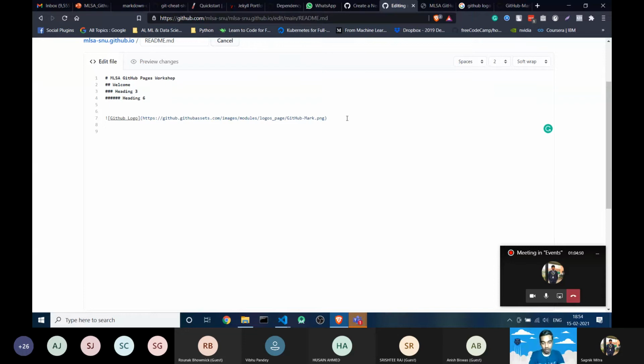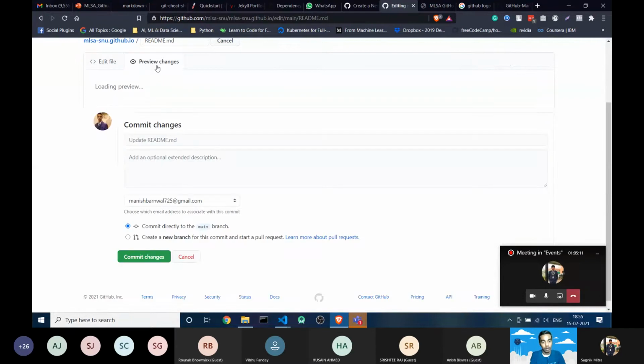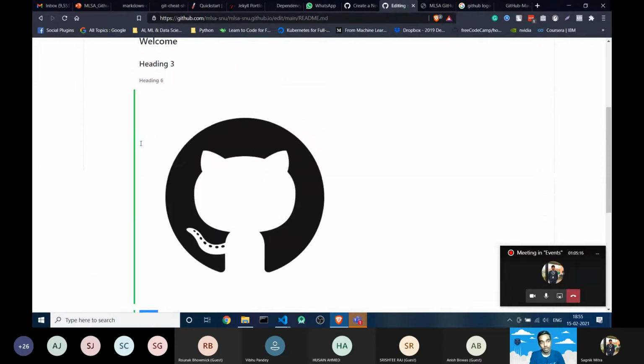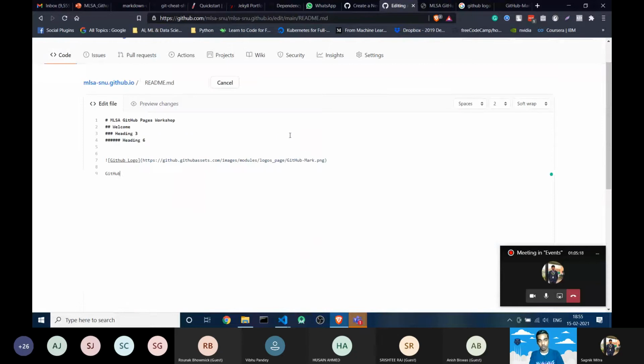I am just showing another syntax, how you can use a hyperlink. Suppose I'm using GitHub. For example, if we write only GitHub, then it won't show anything. There's no hypertext or hyperlink. But you have to put it in square brackets.